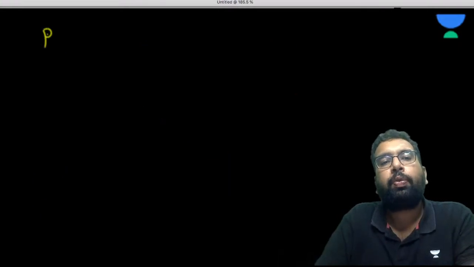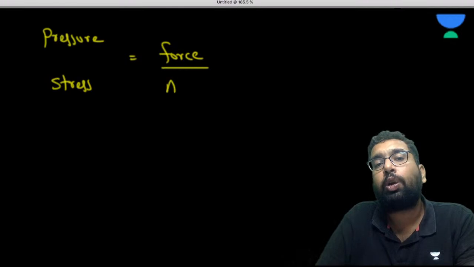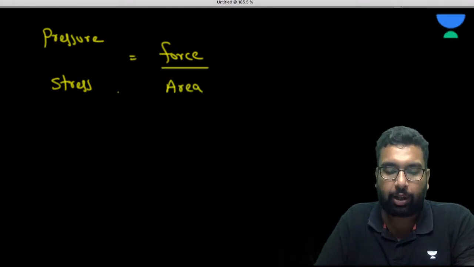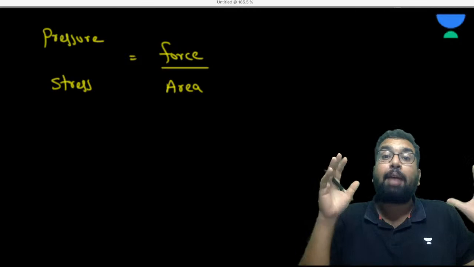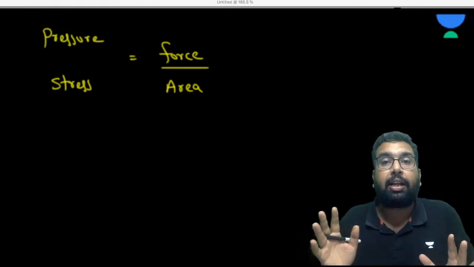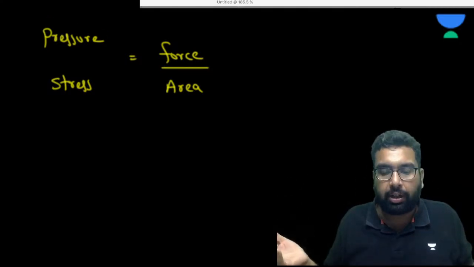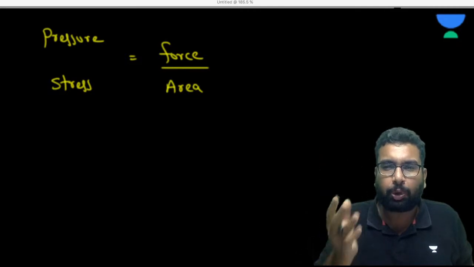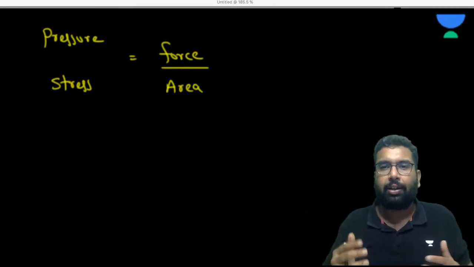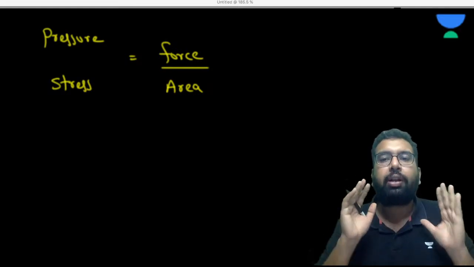Now, in the same way, if you want to find the dimension of pressure and stress, both are mathematically force upon area. Although they are different, they are not the same thing, but dimensionally they are the same. Physical quantities may be the same dimensionally, but they may represent something different. Can you tell me two or three differences between pressure and stress? Anyone? The live students? What is the difference between pressure and stress?